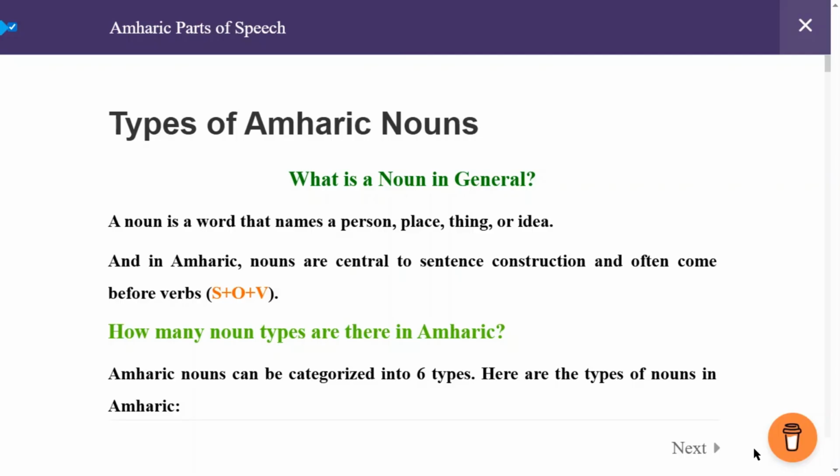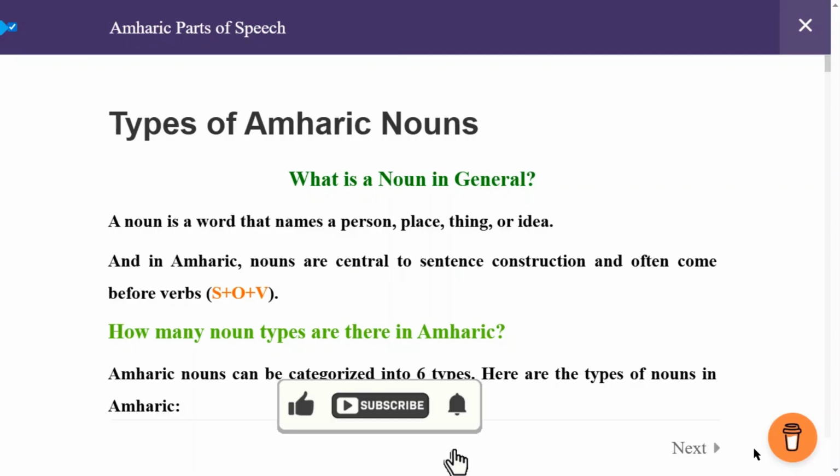What is a noun in general? A noun is a word that names a person, place, thing, or idea. And in Amharic, nouns are central to sentence construction and often come before verbs. So the formula is subject plus object plus verb.